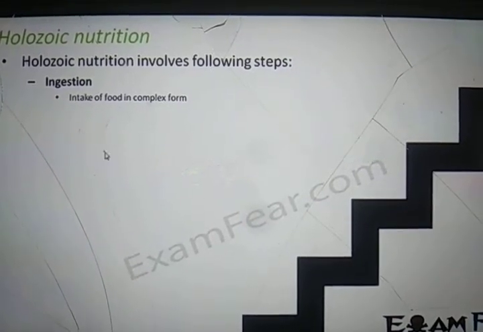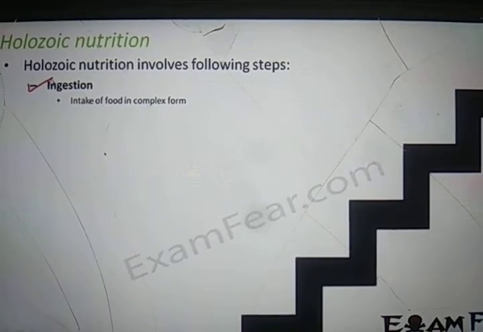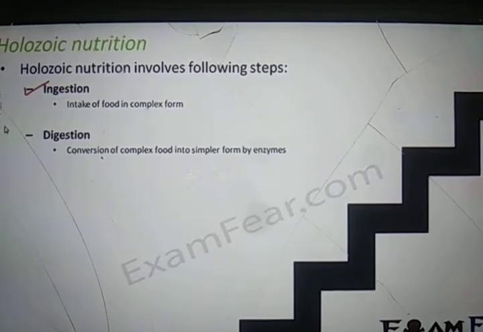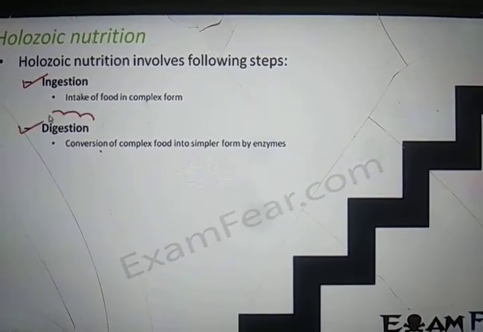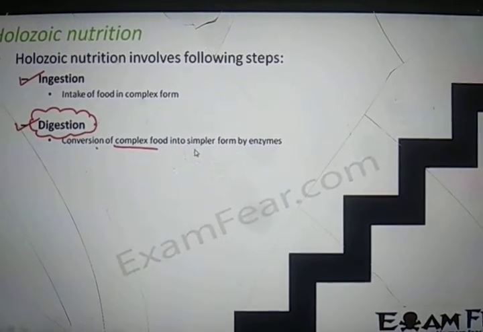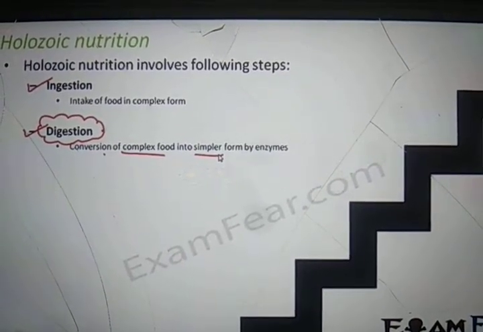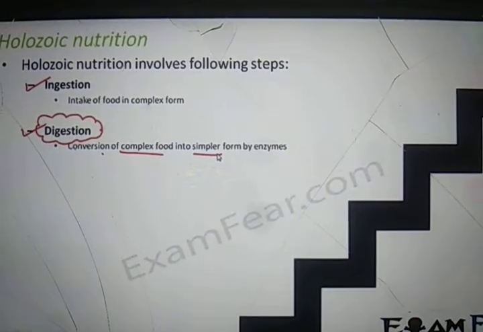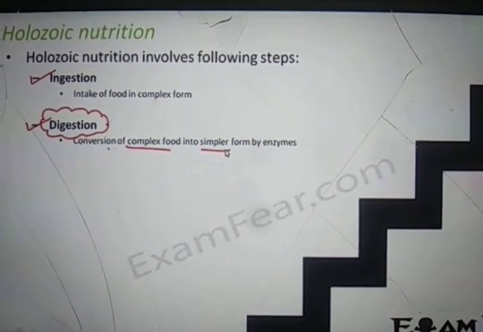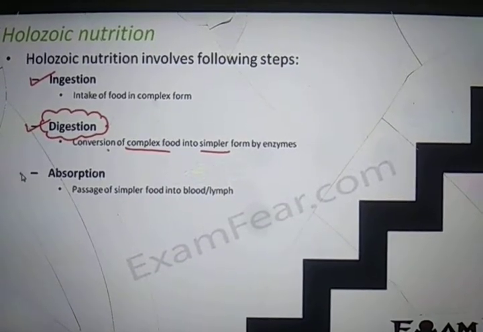First is ingestion, that is the intake of food. The complex food is being taken inside the body. That is called ingestion. In means anything taken in. Next is digestion. It is a very important step because this is the step during which the complex food is broken down into a simpler form. How this process happens is not that simple, but we are going to discuss it. There are a lot of enzymes which help in the process of digestion, which break down the complex food into the simpler form. And the next step is absorption.